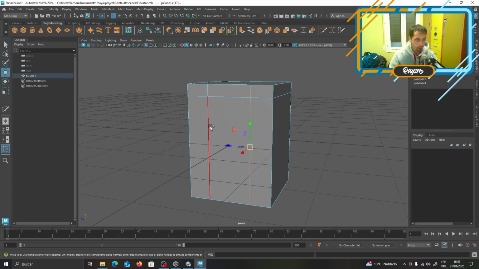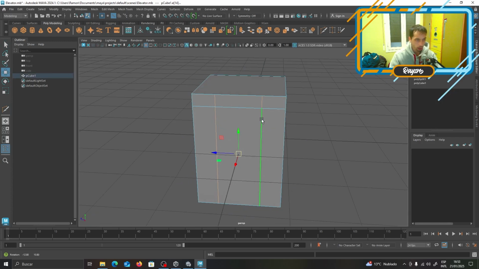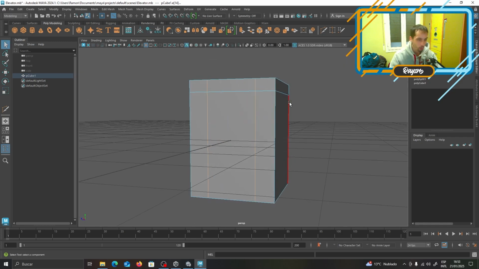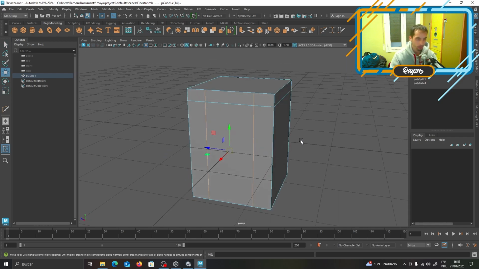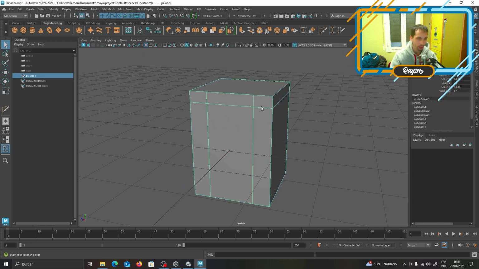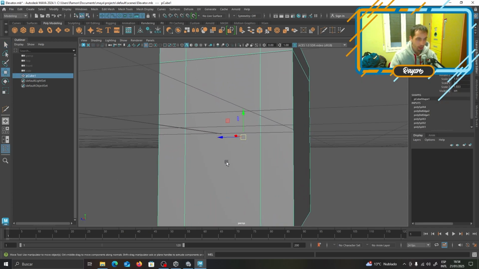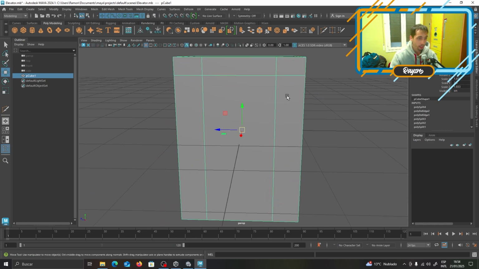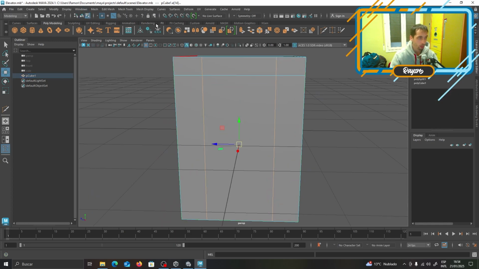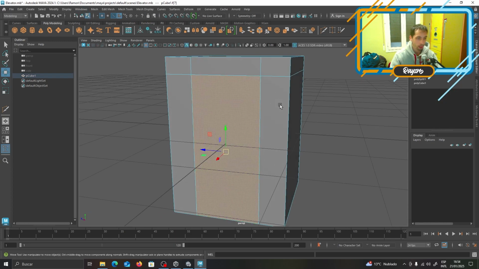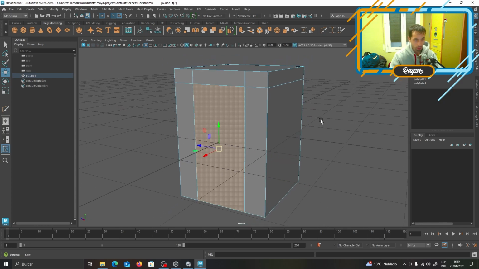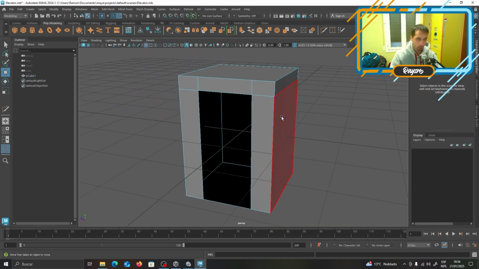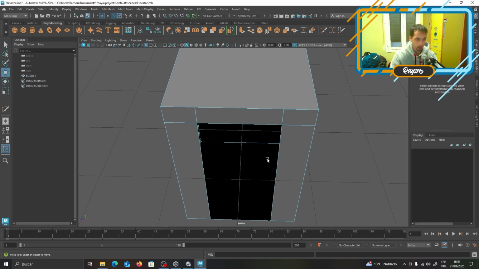We can grab these ones. Now you can use whatever. This is a really good symmetry tool. Don't have to worry that much with it. It just moves the vertices and the edges. So now we've got this. We could just remove this face, but we're not going to do that, right? Yeah, I guess we're going to just remove this face.